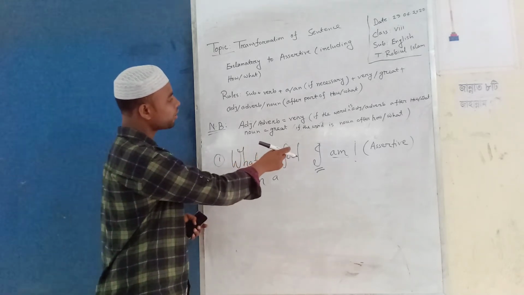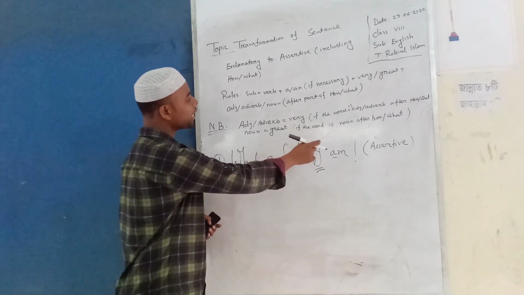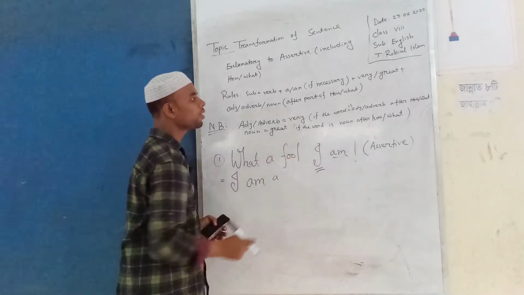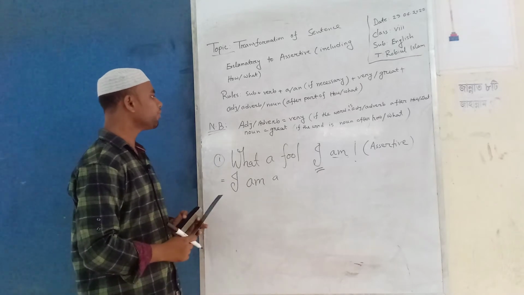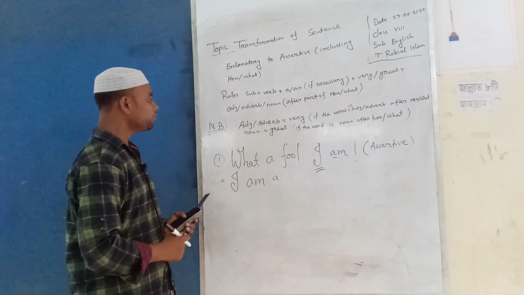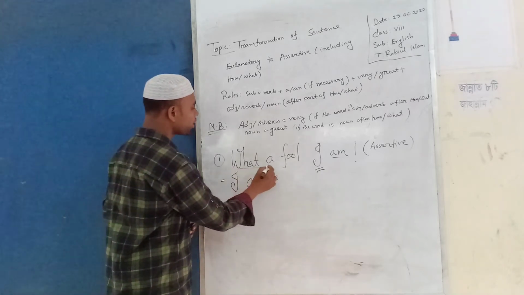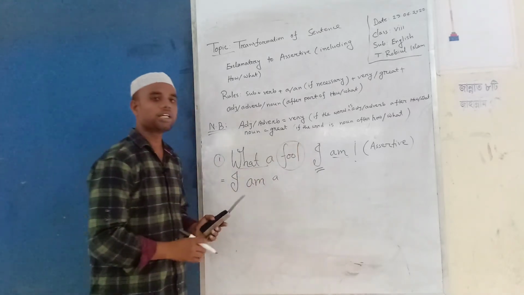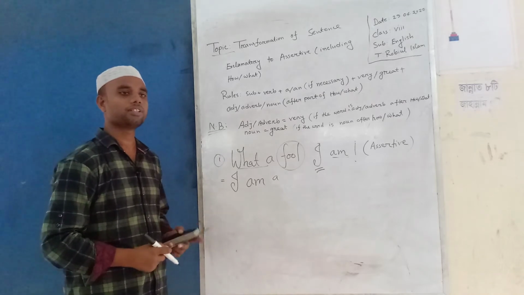I have written here, if the word after how/what is an adjective or adverb, you have to give very. After what, the word is fool. Is fool very or adjective?